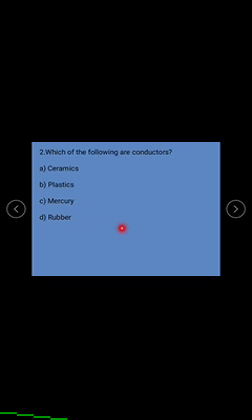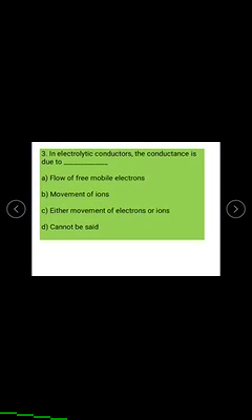Here the right answer is mercury, as it is a metal. Next: in electrolytic conductors, the conductance is due to a flow of free mobile electrons, or movement of ions. In the case of electrolytic conductors, the conductance is due to the movement of ions. The right answer is B.